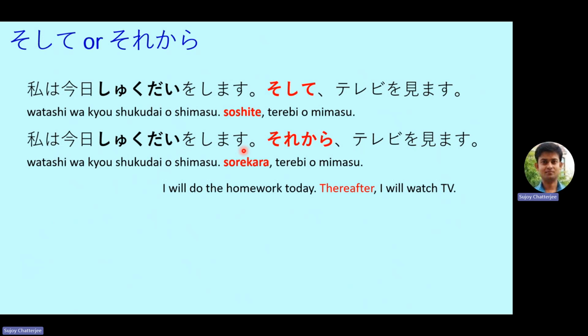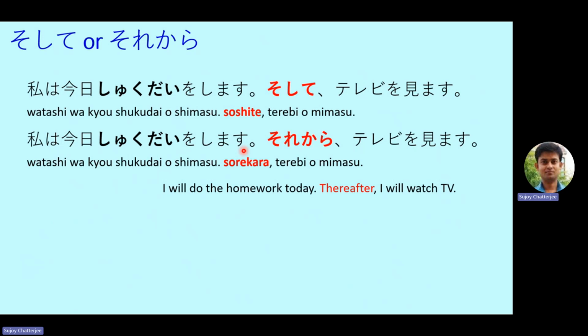Watashi wa kyo shukudai o shimasu, soshite terebi o mimasu. So this we have seen earlier. I will do the homework today. Thereafter, I will watch TV. So here we can also use sorekara in place of soshite. Watashi wa kyo shukudai o shimasu, sorekara terebi o mimasu. So again, the same meaning is conveyed. I will do the homework today and after that I will watch TV. So after I have completed the homework, I will watch TV. So it's almost the same meaning.